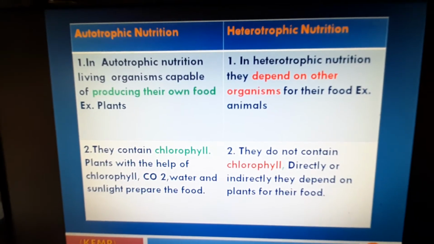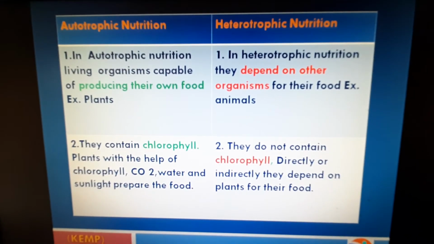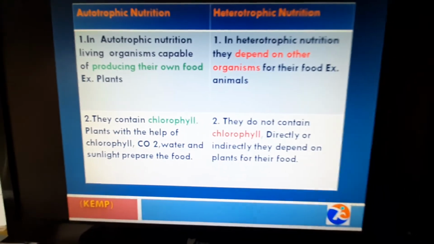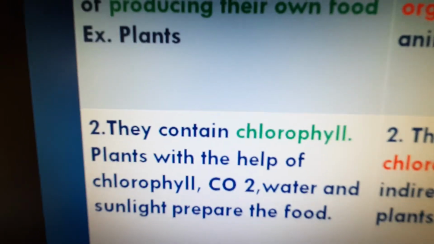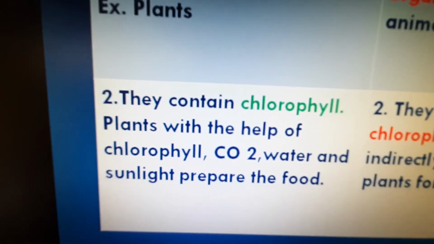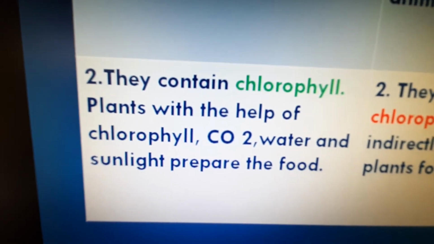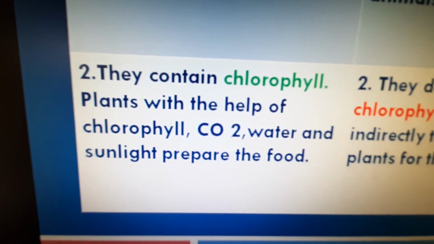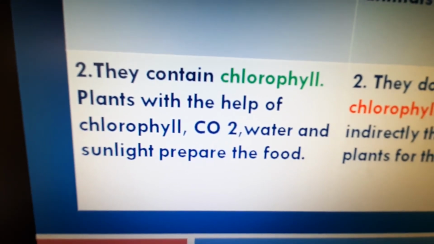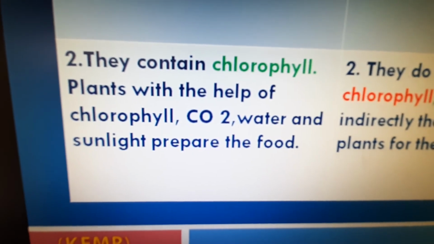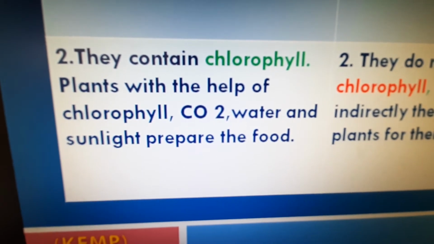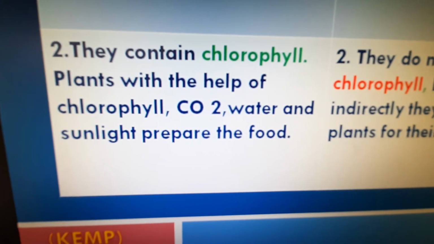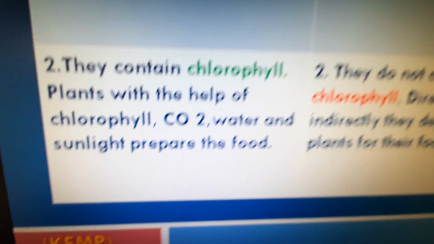In heterotrophic nutrition, they depend on other organisms for their food, for example animals. Next, autotrophs contain chlorophyll, and with the help of chlorophyll, carbon dioxide, water and sunlight they prepare food. Plants, right from the beginning, we have been saying have chlorophyll.